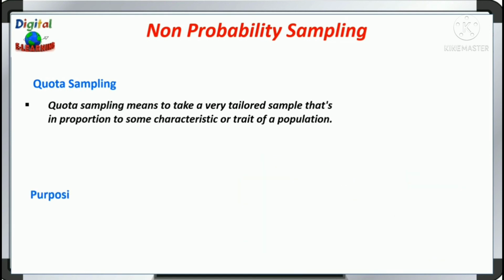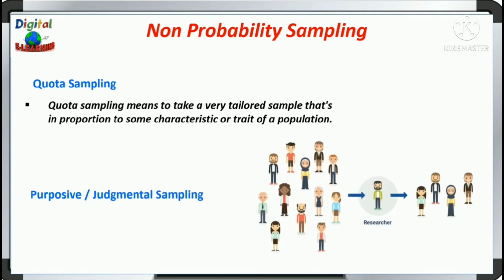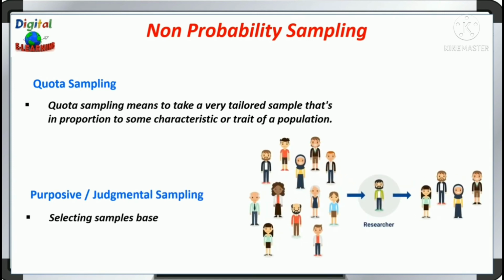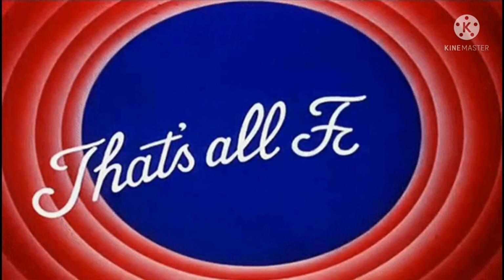Another type of category is purposive or judgmental sampling. It involves selecting samples based on the researcher's own judgment. This technique relies on the judgment of a researcher who chooses a sample based on his own experience. This approach is often used by media when canvassing the public for opinions in qualitative research.